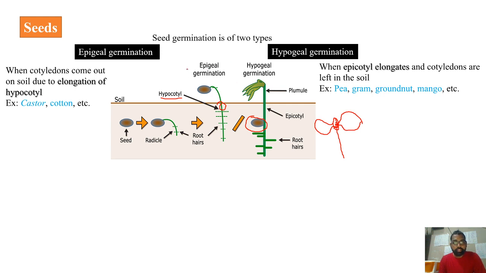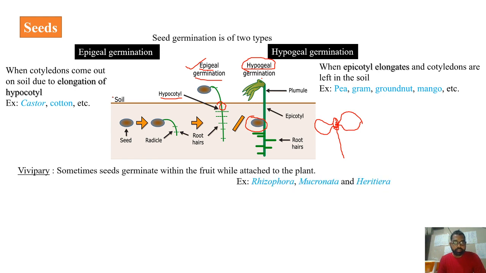So the first kind is epigeal. Epi is above, geal is soil, germination. As the cotyledons are coming out of the soil, it is called the epigeal germination. Now in the case of hypogeal germination, the cotyledons will remain inside the soil. That's why the name hypogeal germination, below the soil level germination will take place. Now this epigeal germination can be seen in the case of castor and even in the case of cotton, whereas the hypogeal can be found in pea, gram, groundnut, mango. In all these you can see the hypogeal germination.